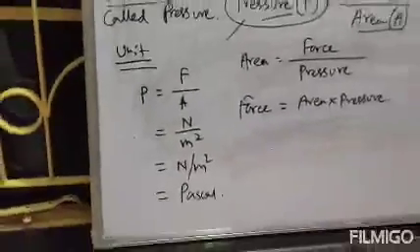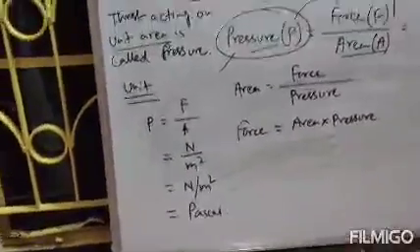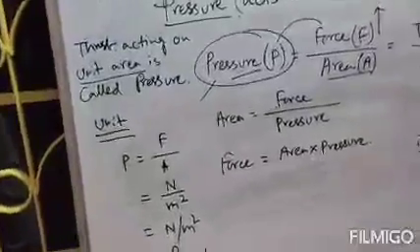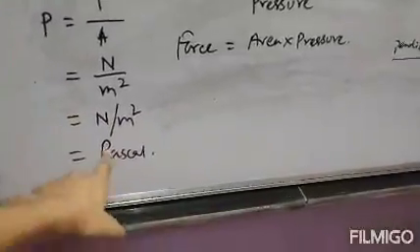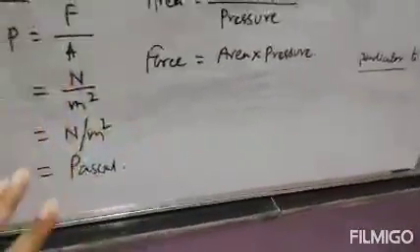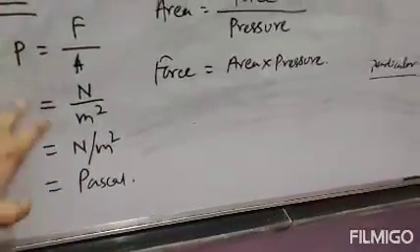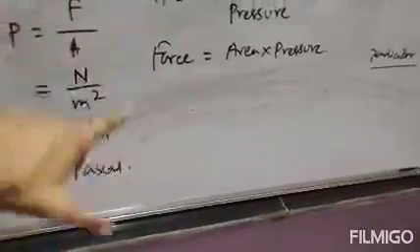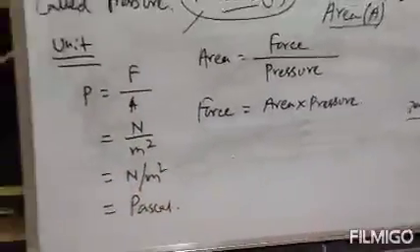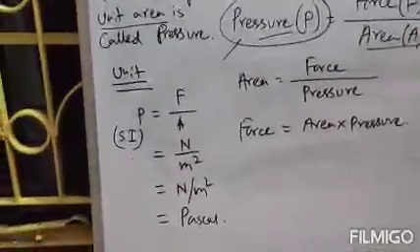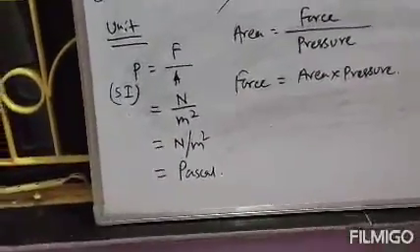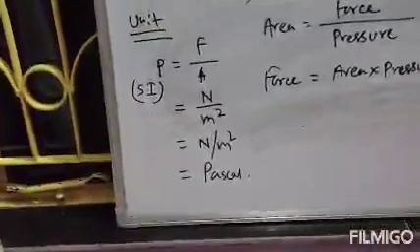That means if the unit of pressure is asked, we can say the unit of pressure is Newton per meter square, or we can say the unit of pressure is Pascal, because Newton per meter square means Pascal. Clear? This is in SI form. So the unit of pressure is Newton per meter square, or you can say Pascal.